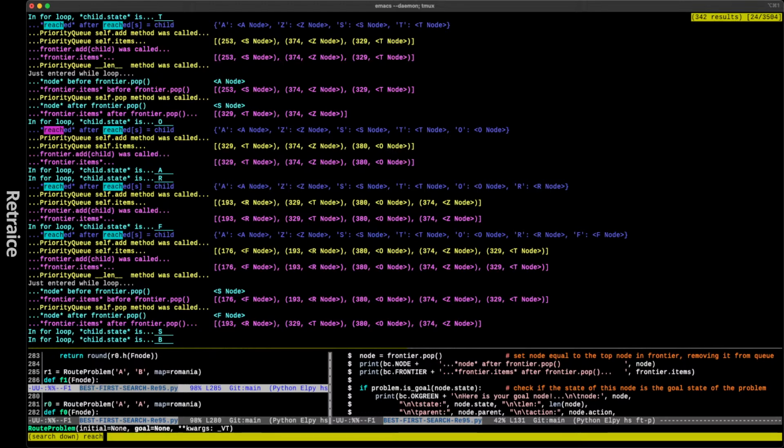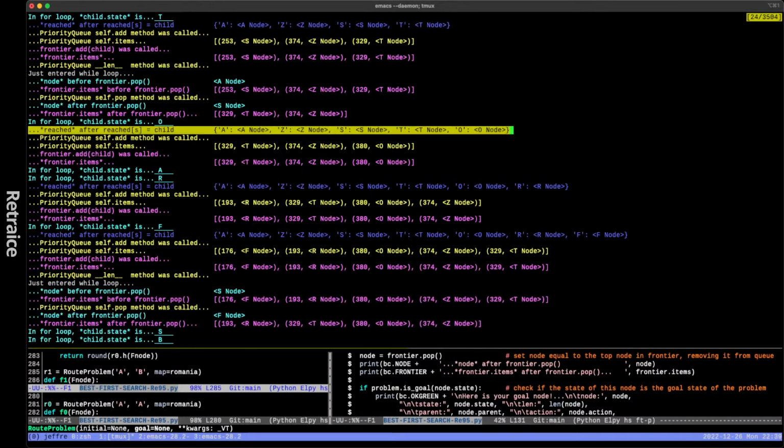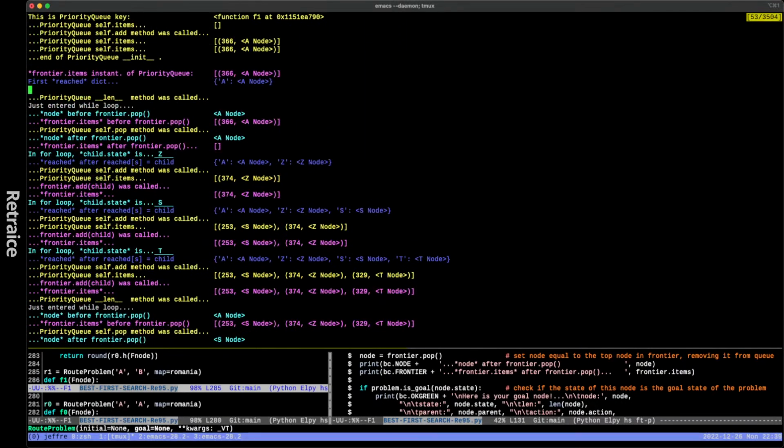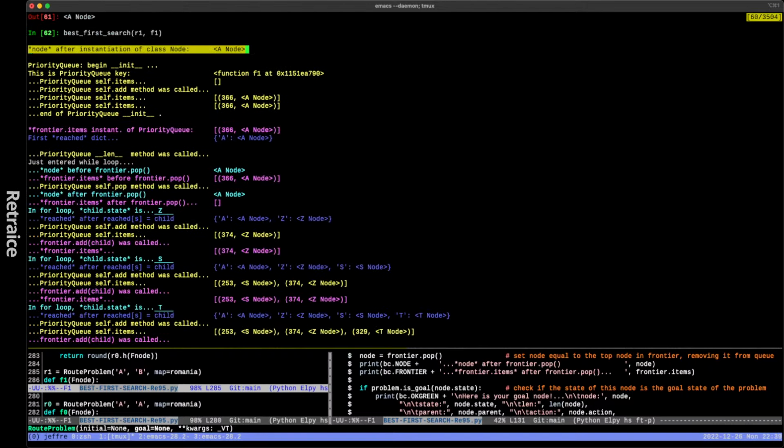Okay, so reached keeps getting bigger. The reached nodes keep getting bigger as we go down. And where do we start? Our start node is up here. We start at A. This is problem R1 using evaluation function f1. We could use f0 or f4 or whatever. It still works, and you're just calling irrelevant data.